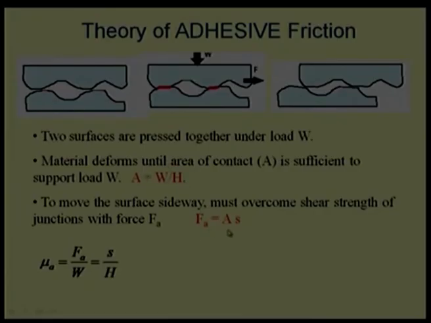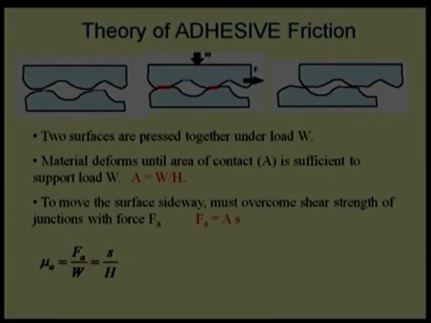A will be cancelled out, that means we really do not have to find out what is the real area of contact, which is a very difficult parameter to estimate theoretically. We can find out experimentally, but estimation using theory is slightly difficult. So, in this case we are not getting area of contact at all, we are getting S divided by H, and both are the material and surface properties, and both belong to the softer material